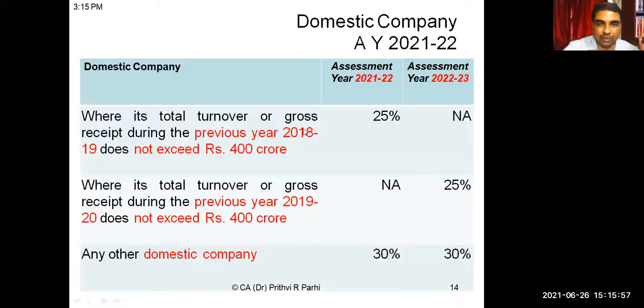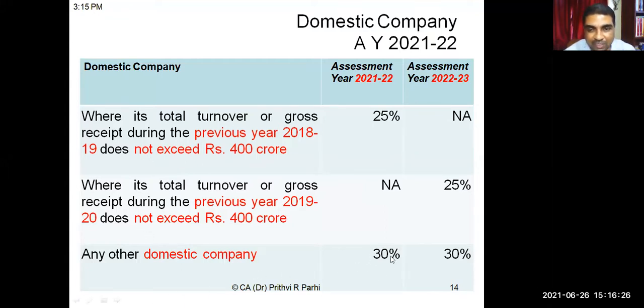Now you see, if you look here, this is the rate of tax applicable to companies. For the assessment year 21-22, that is relevant right now. 22-23 rates I have also given you for your information. The normal rate applicable to a domestic company. First, let us see the domestic company. You already know tax rates are different for a domestic company and a foreign company. Now you see, for a domestic company, this is the normal tax rate.